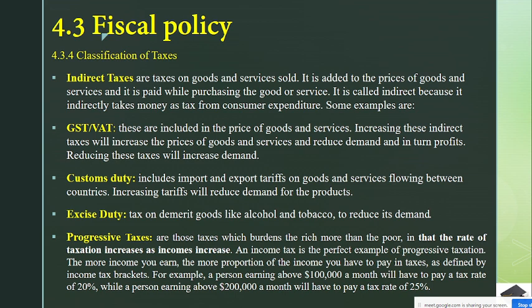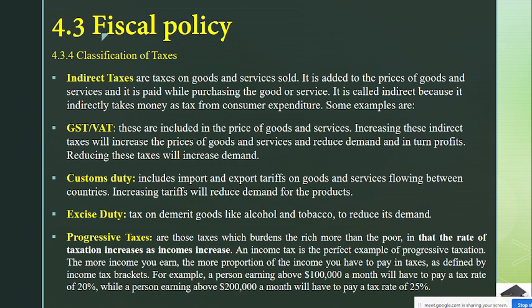Then we have indirect tax. Taxes on the goods and services sold. It is added to the prices of the goods and services, and it is paid while purchasing the good or the service. It is called indirect because it indirectly takes money as a tax from consumer expenditures.